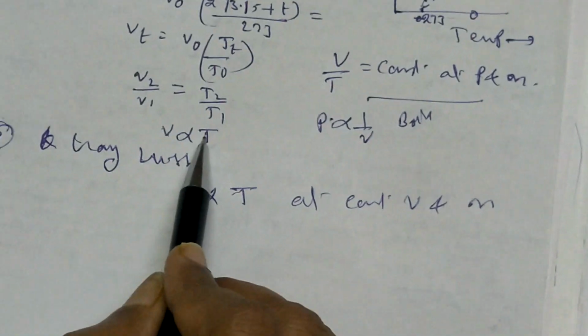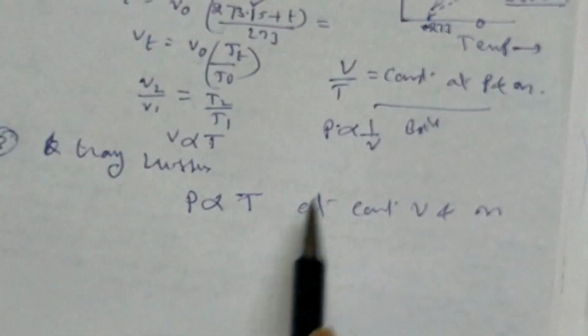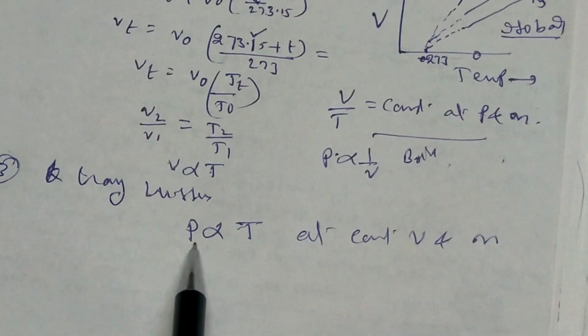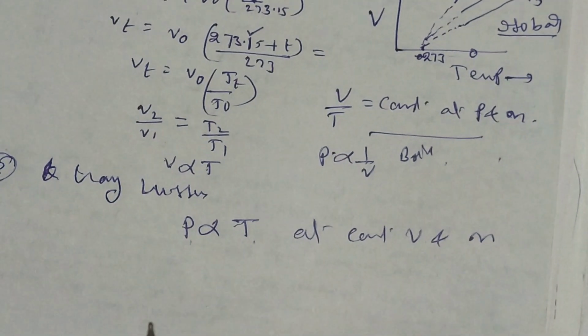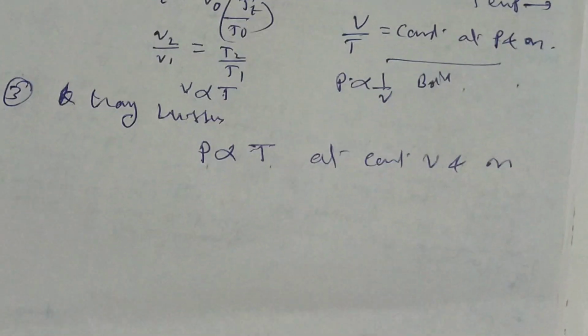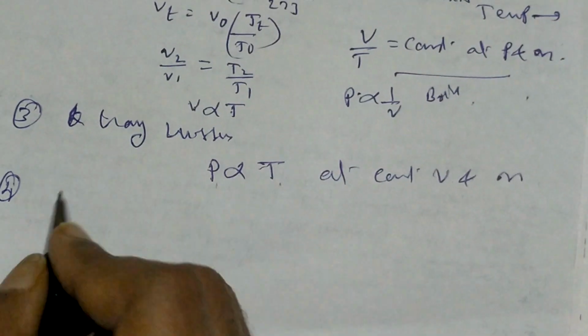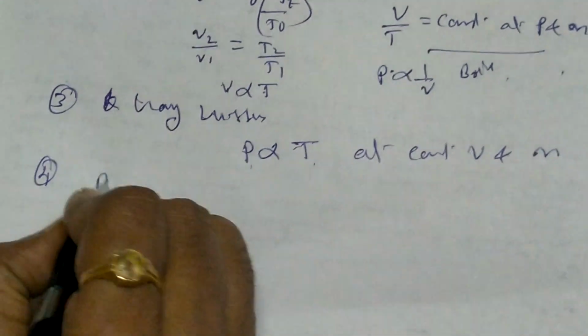The other two, always you have to remember, very simple. Whatever two you are considering, of the four, the other two should be constant. Here P and V, the temperature and the mass are constant. Here P and T, volume and mass are constant. This is Gay-Lussac. Now the fourth law is also there. Before going to the ideal gas, the fourth law is Avogadro.